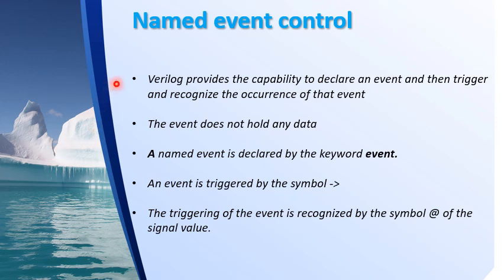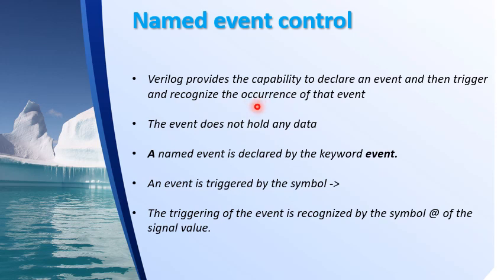Next is named event control. In event control, we have seen the default events occurring. Named event control means we can name an event. Verilog provides the capability to declare an event and then trigger and recognize the occurrence of that event.